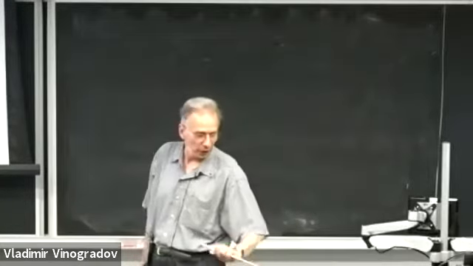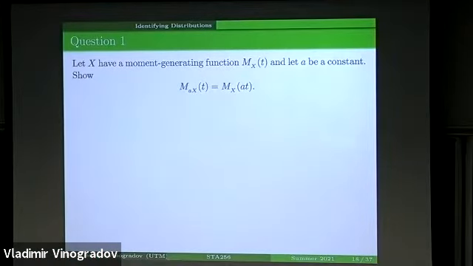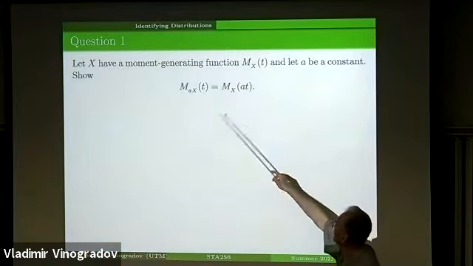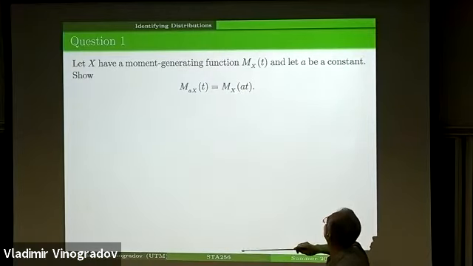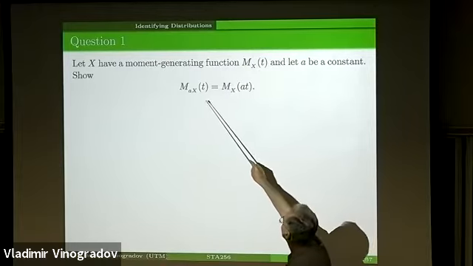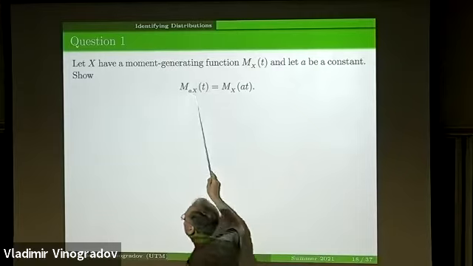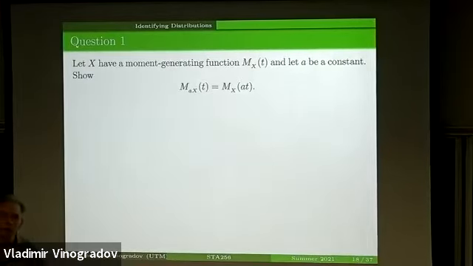Hello, and I would like to start this lecture by illustrating how useful this scaling property is. So the moment generating function of a random variable X multiplied by a constant a is easily expressed in terms of the moment generating function of the original random variable X, the property which I proved at the very end of my previous lecture.